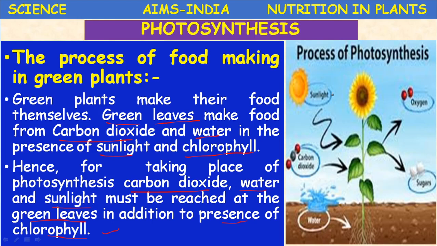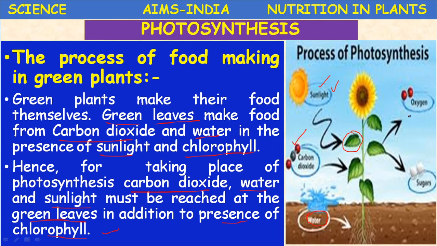So the requirements: carbon dioxide, water and sunlight reach the leaf where chlorophyll is present, and in the presence of chlorophyll and sunlight, a photochemical reaction takes place.